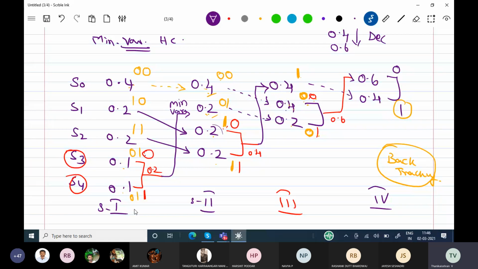Now again from this second stage we are moving to the first stage. The first one is 0.4. This 0.4 is transferred to the second stage, and the corresponding code is transferred to the previous stage. Similarly, this 0, 1 is the code. This 0.2 is derived by adding this 0.1 and 0.1. According to our procedure, this 0.1 is encoded as 0 and this one is encoded as 1. So the new code is 0, 1, that is going to be kept before the old one. The red one is 0 here and the red one is 1 here. So the new one is 0, 1 here, and the new one is 0, 1 here, like that.